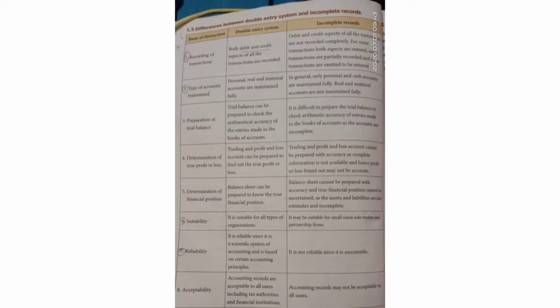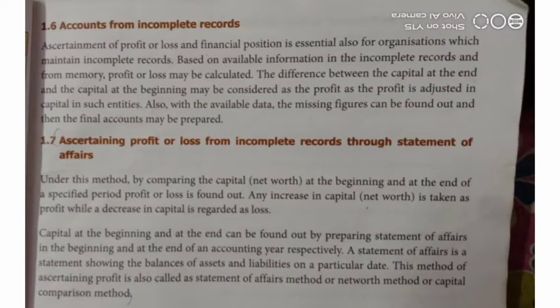Next, let us see the accounts from incomplete records. Ascertainment of profit and loss from incomplete records by preparation of statement of affairs. How can we find out the profit and loss through incomplete records? The data available are not clearly prepared by the sole trader, so the businessman cannot prepare the profit and loss in an accurate manner. They prepare the profit and loss statements by way of the preparation of statement of affairs.